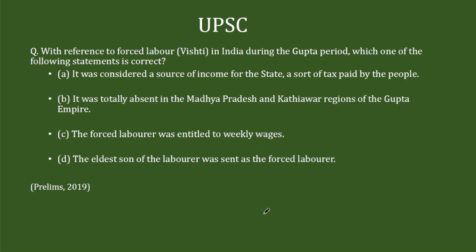Coming to the third question, with reference to the forced labor or Vishti in India during the Gupta period, which one of the following statements is correct? You have 4 statements. It was considered as a source of income for the state, a sort of tax paid by the people. The second, it was totally absent in Madhya Pradesh and Kathiawar. Third, forced labor was entitled to weekly wages. Fourth, the eldest son of a laborer was sent as forced laborer.